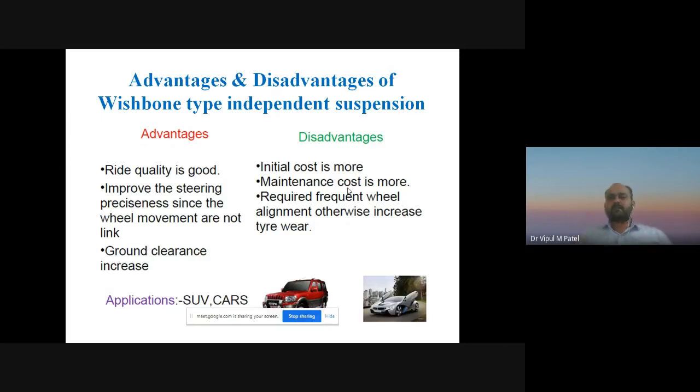Now if we are discussing the disadvantages of this wishbone type independent suspension system, then first, initial cost is more.